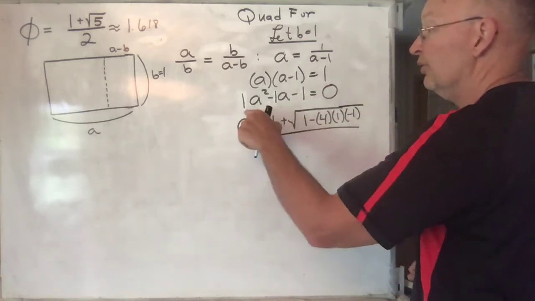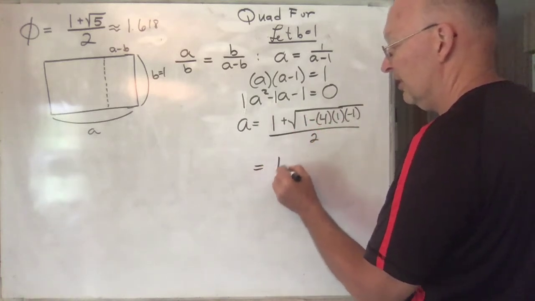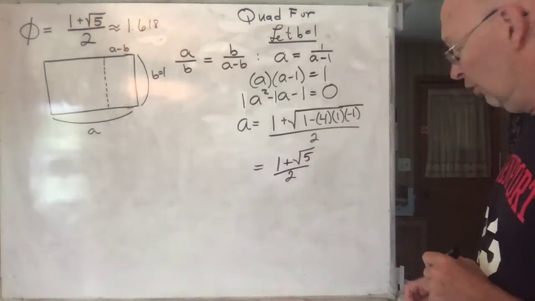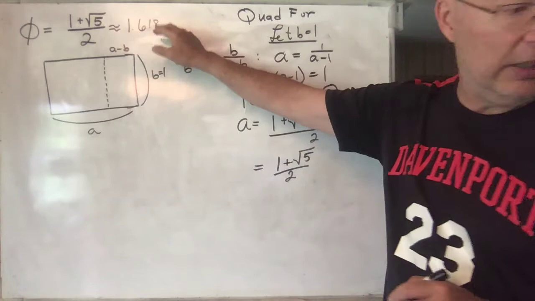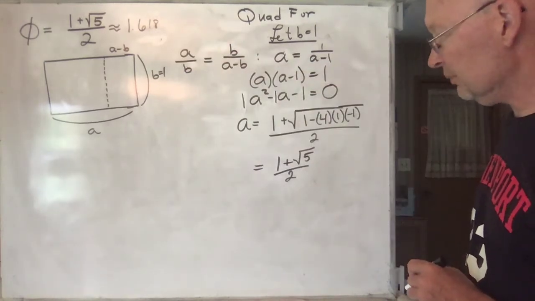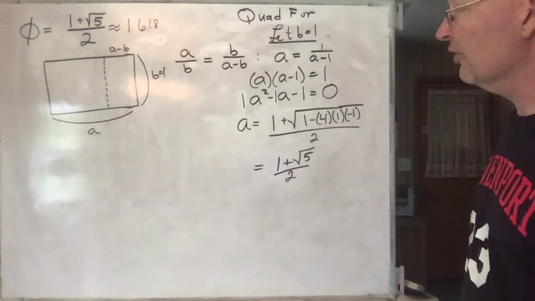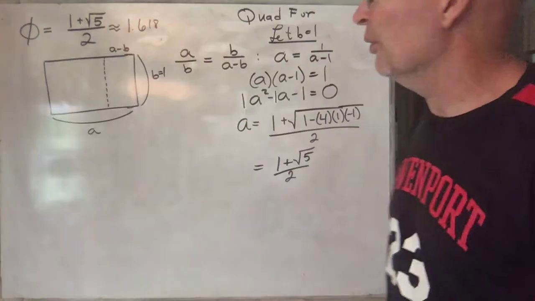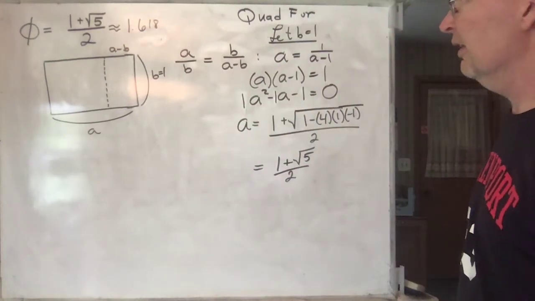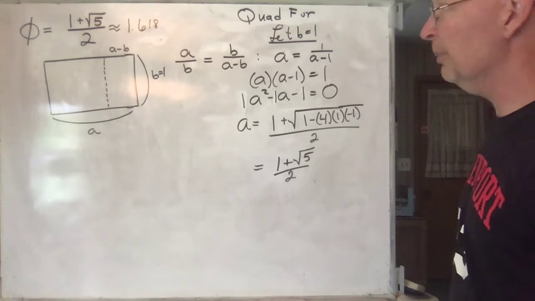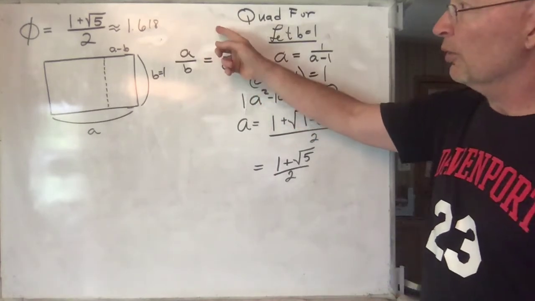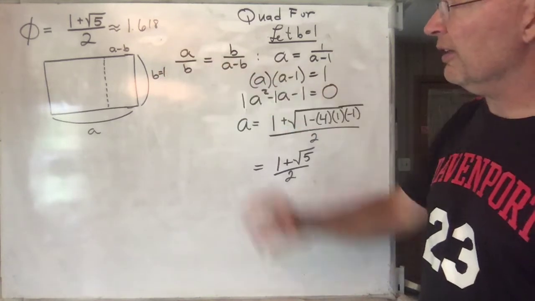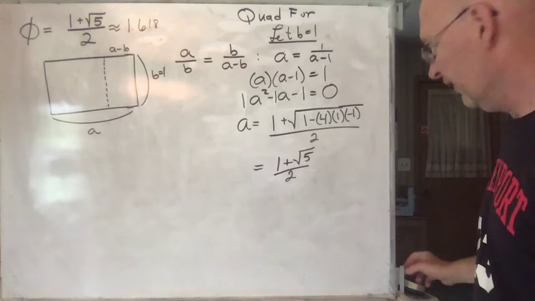All divided by 2 times this number. And that ends up being 1 plus the square root of 5 divided by 2. So when you solve for that, that's where you get this number right here. It's called the golden rectangle because it's a beautiful rectangle. This is also called the golden ratio because it's something very aesthetically pleasing. If you go to Google and put in golden ratio or golden rectangle, you'll find all sorts of things both in architecture and in art where they end up using this.